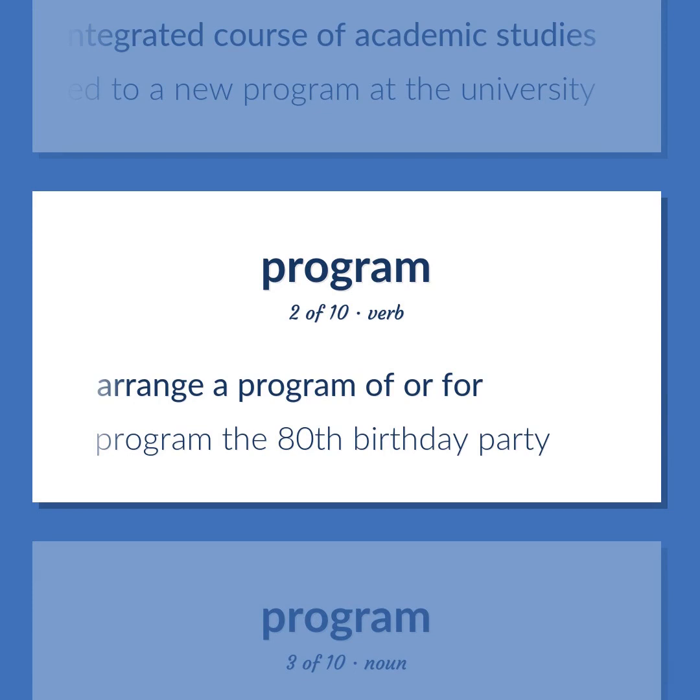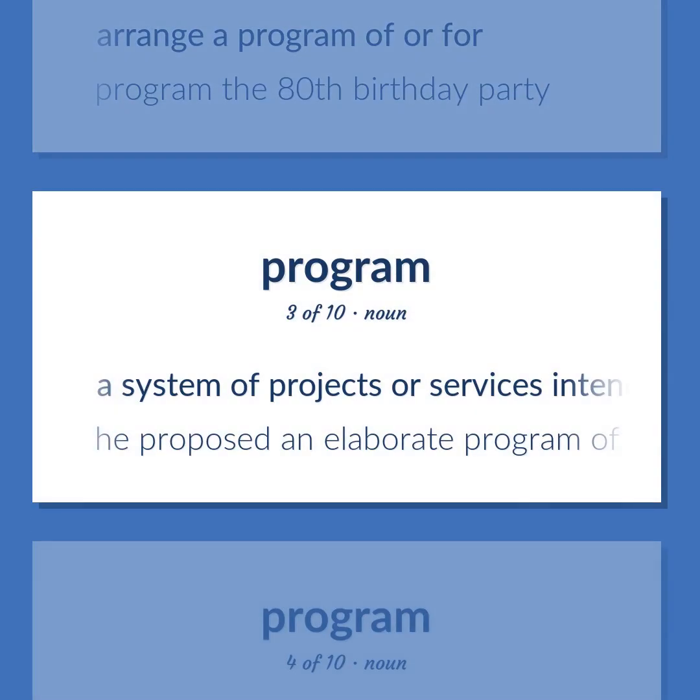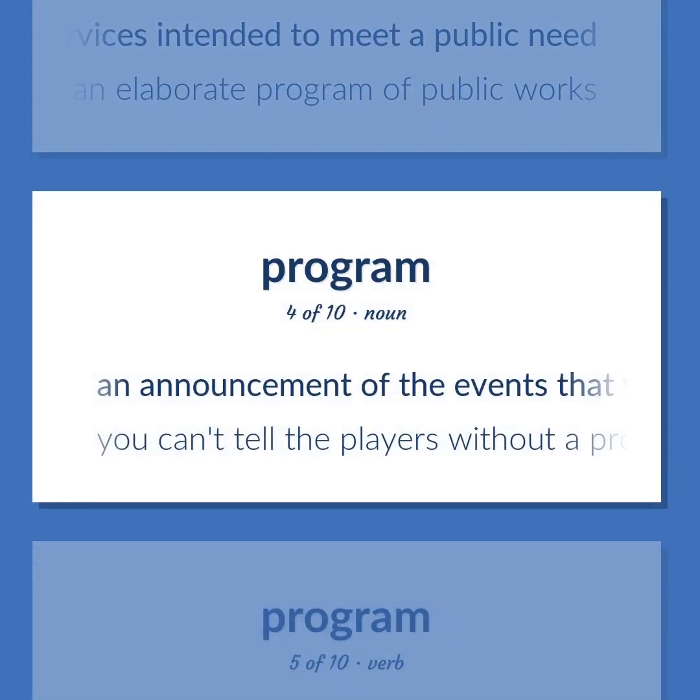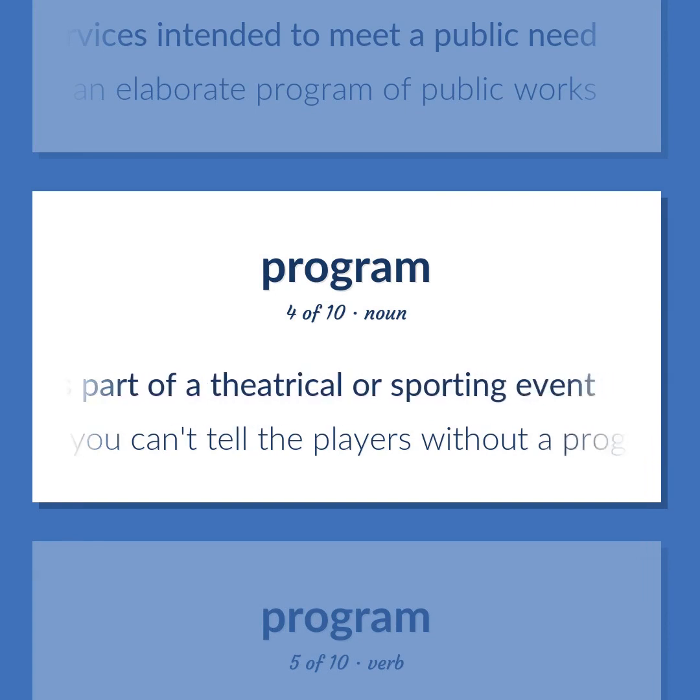Arrange a program of or for. Program the 80th birthday party. A system of projects or services intended to meet a public need. He proposed an elaborate program of public works. An announcement of the events that will occur as part of a theatrical or sporting event. You can't tell the players without a program.